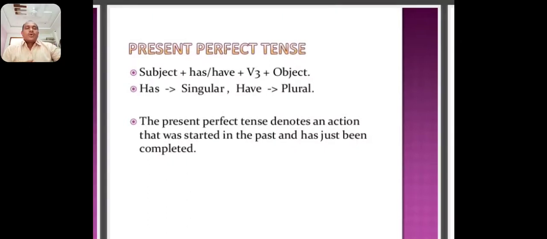We have known each other for a long time. My father has just returned from Delhi. This house has been built recently. Have you not paid the fee yet? These are the examples of present perfect tense.